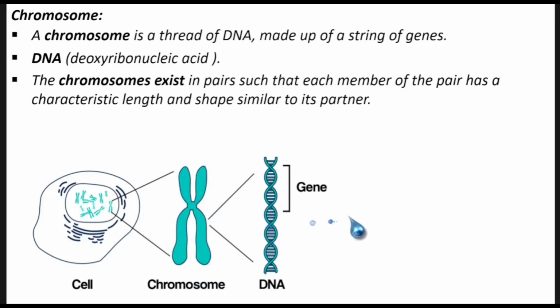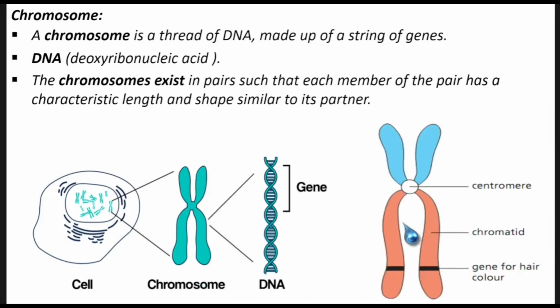Okay, so let's look at this one now so that we understand some of the parts of a chromosome. This central part here is called the centromere. Then one strand of the chromosome here is called a chromatid, and this section of a chromatid is what we call a gene. For example, here we are saying we have a gene for hair color, just for example. So that's what a chromosome actually is.